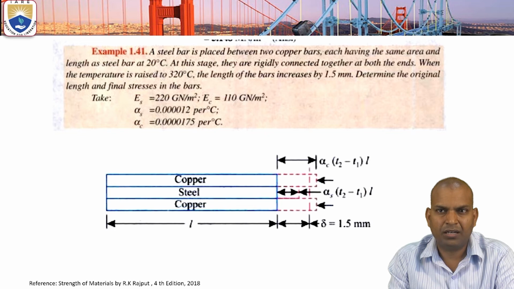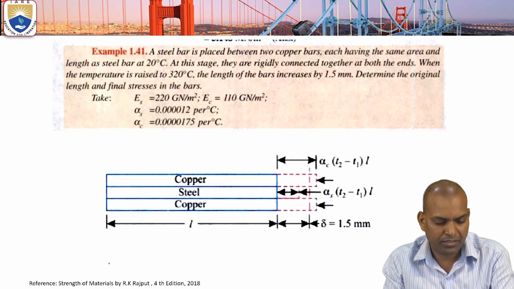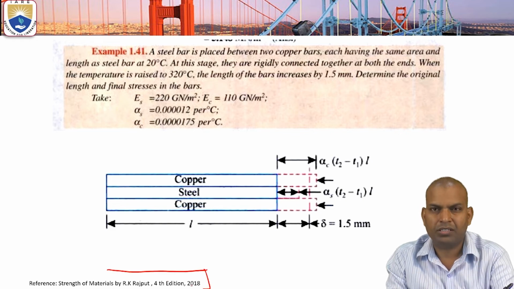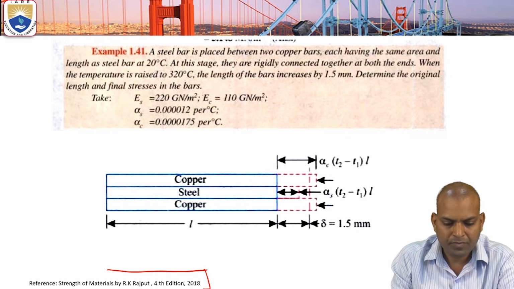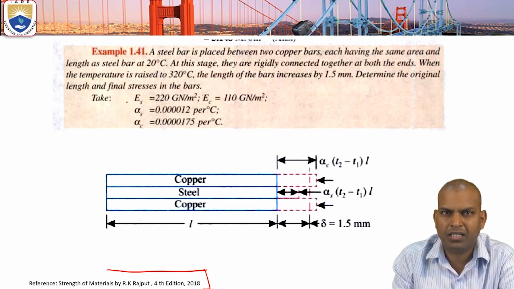Let us see an example. Here the reference is from the Strength of Materials book. A steel bar is placed between two copper bars, each having the same area and length.